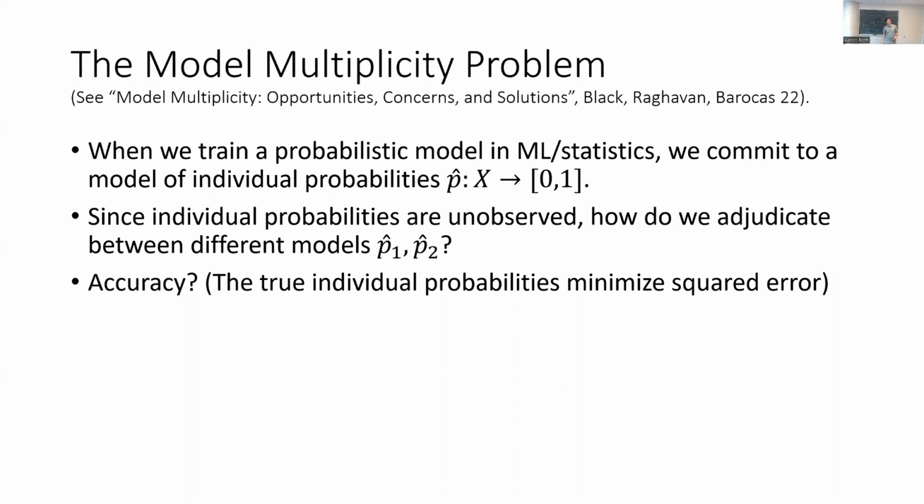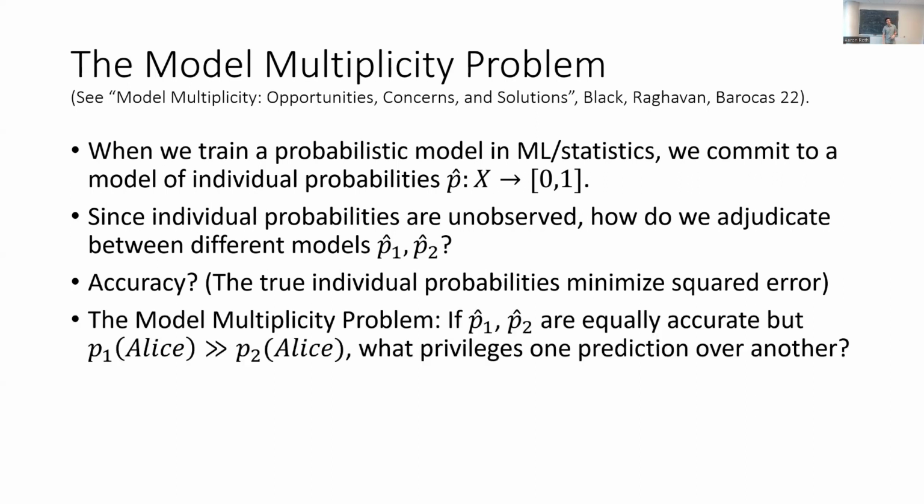Now, one way of doing this is to measure accuracy, right? Over a large collection of people, we can measure the accuracy of these models in aggregate, and this has good foundations behind it. The true individual probabilities will in fact minimize squared error. So if you have 2 models and one is more accurate than the other, the less accurate model has been falsified. It cannot represent the true probabilities.